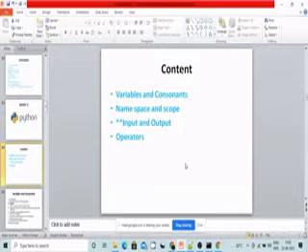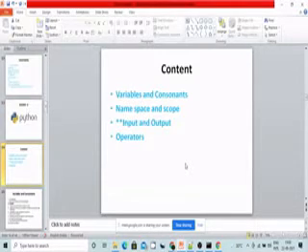Why I said that input and output is more important: because without input, we cannot give something to the program, something to the system or computer. Without output, we cannot get something from the computer. Output is nothing but what we get from the computer. Input is nothing but what we are giving to the computer.